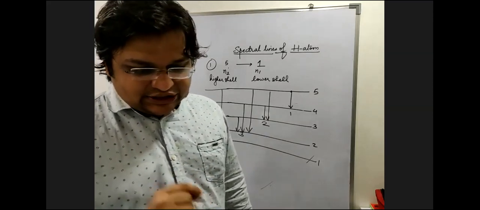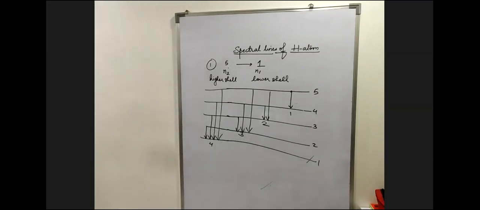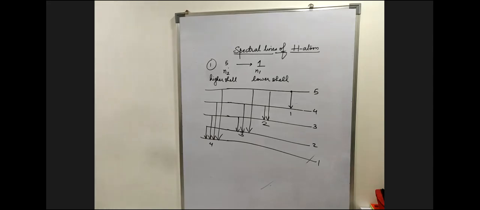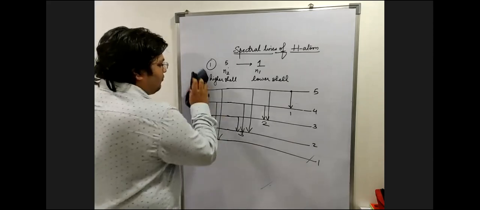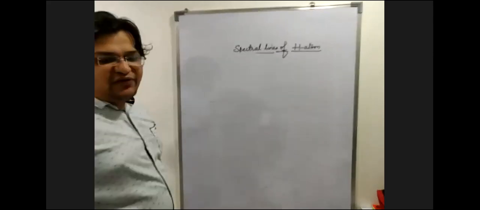I want the answer over there. 6 to 1 is what we want to make.